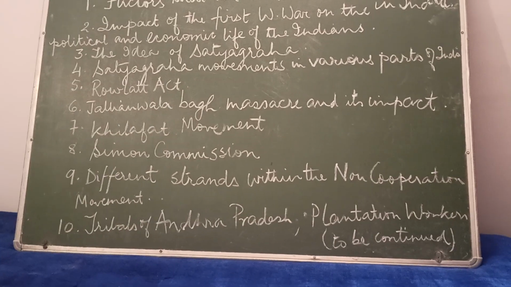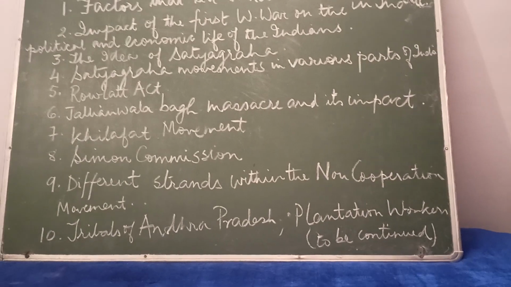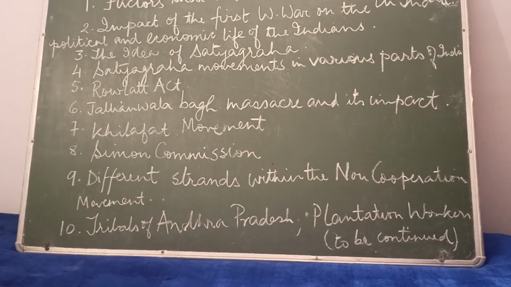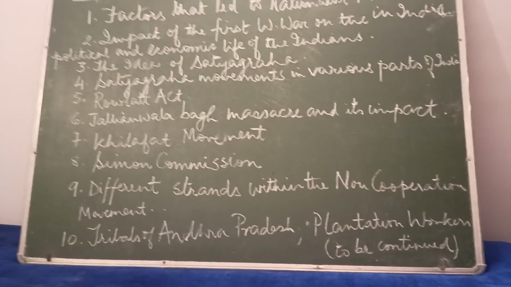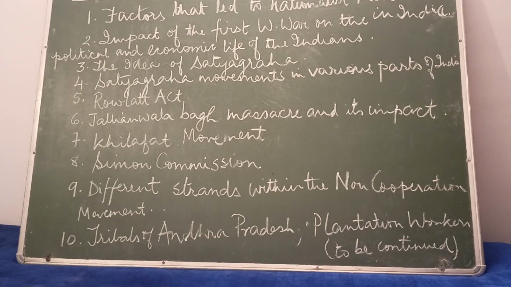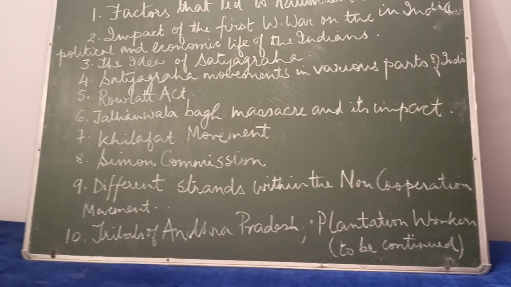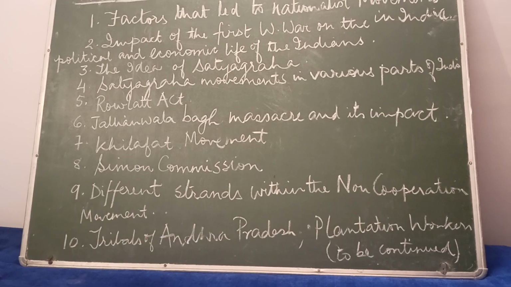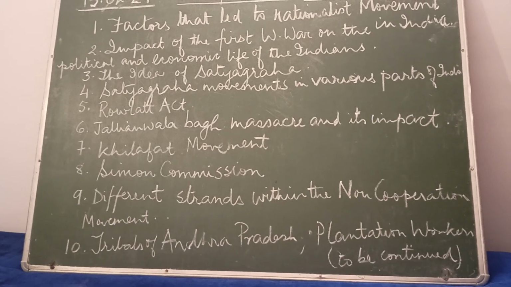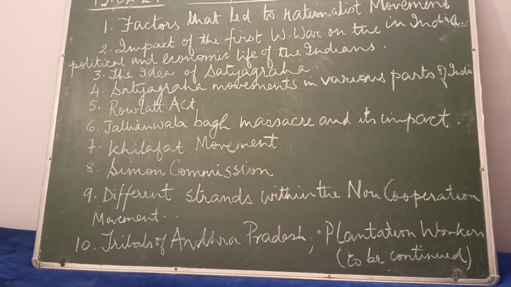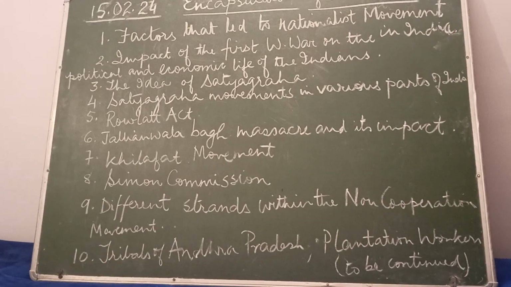The next topic is Jallianwala Bagh massacre and its impact. On 13th of April, the famous Jallianwala Bagh incident took place. On that day, large crowds gathered in the enclosed area of Jallianwala Bagh to protest against the government's new repressive measures.